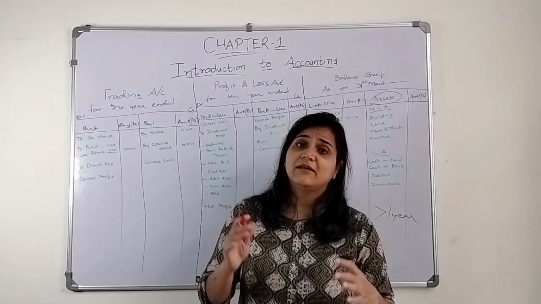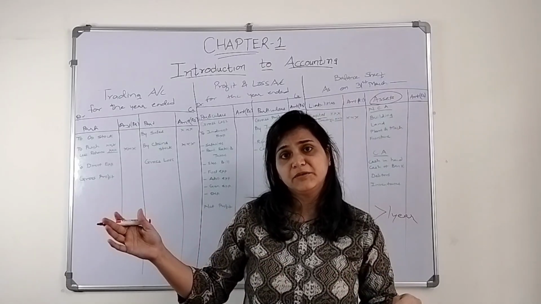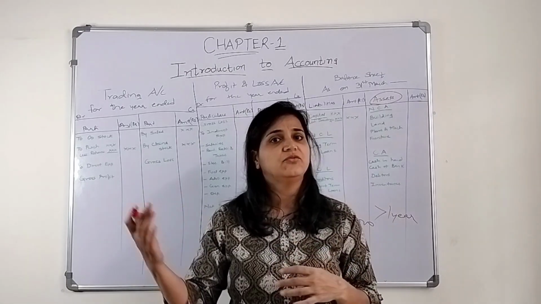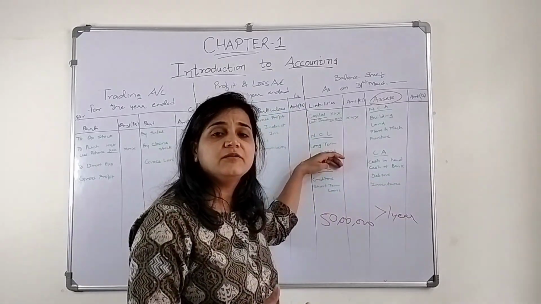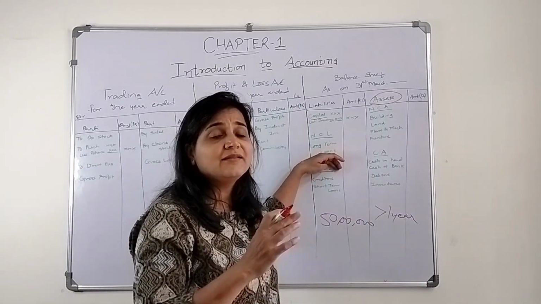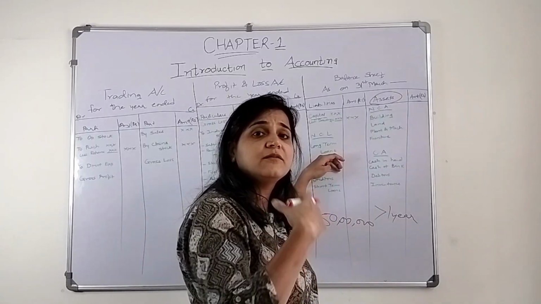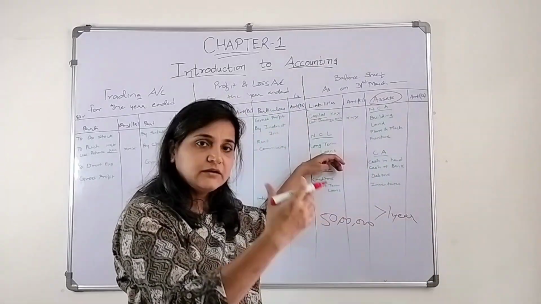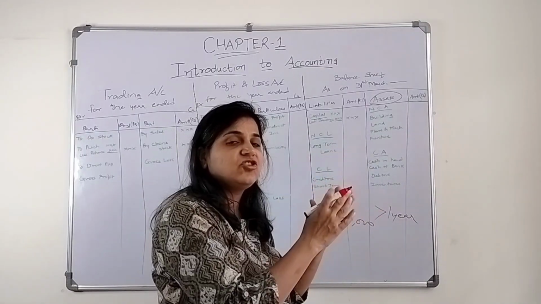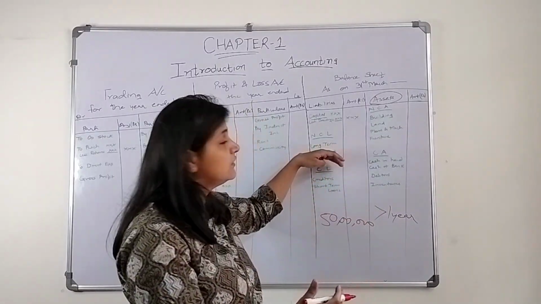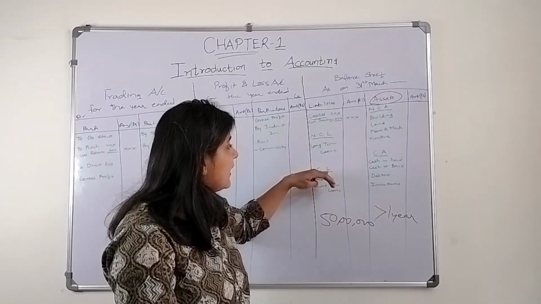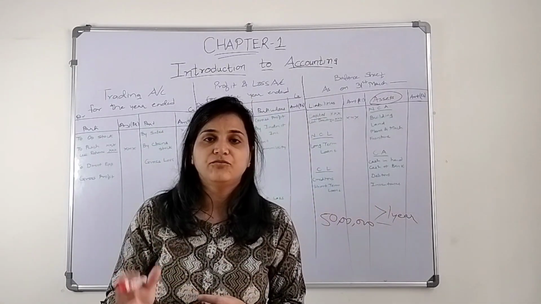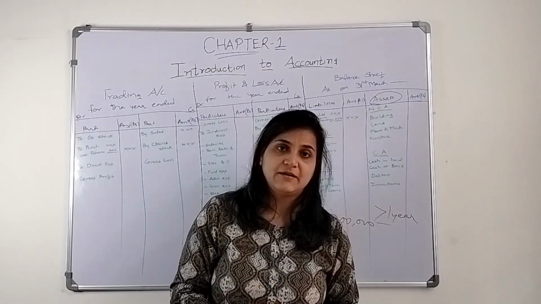They'll give me a loan for a considerable period of time, exceeding 1 year, maybe 10 years, 20 years, 50 years. So that becomes the long term loans, and the entity is supposed to pay it to the banks and financial institutions. So any liability which exceeds a period of 1 year becomes a non-current liability, and a liability which will be paid off within 1 year becomes a current liability.